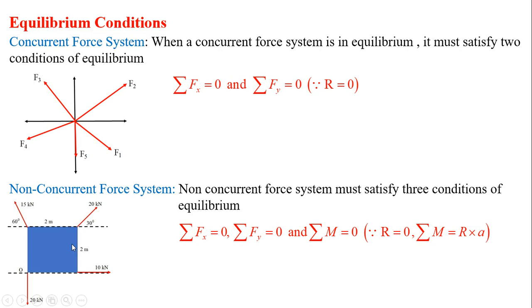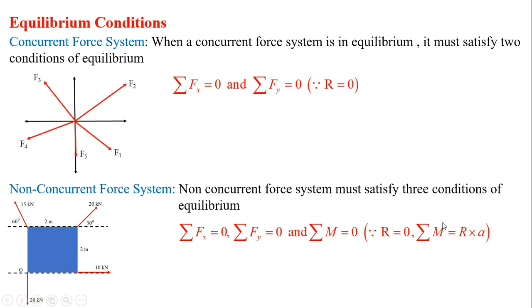So in a non-concurrent force system, when it is in equilibrium, since the value of R is 0, the summation of forces in the x direction and the summation of forces in the y direction are equal to 0. Along with that, the summation of moments about any point is also equal to 0. Why is this so? Because the summation of moments is equal to R multiplied by the perpendicular distance. This is based on Varignon's theorem.